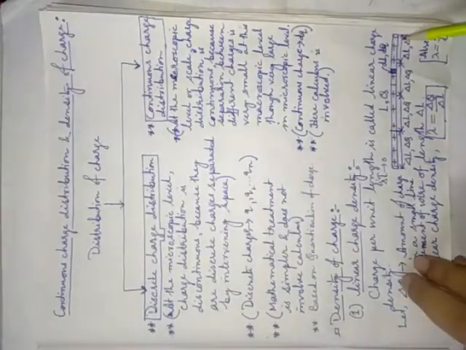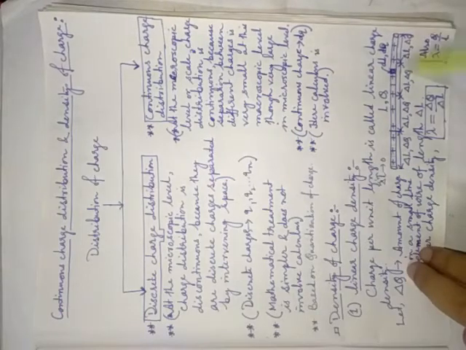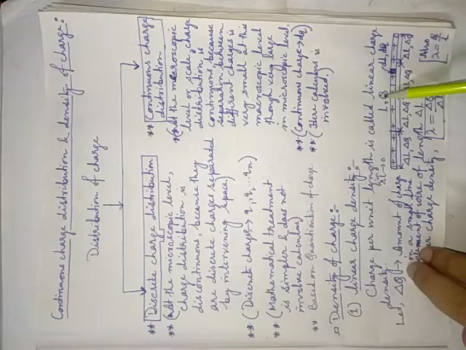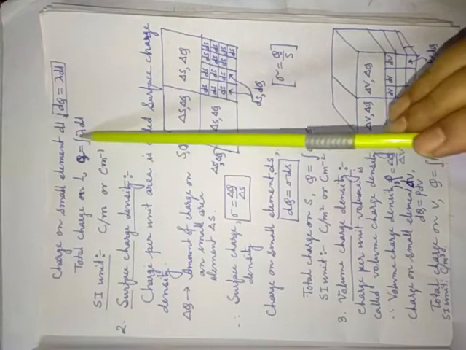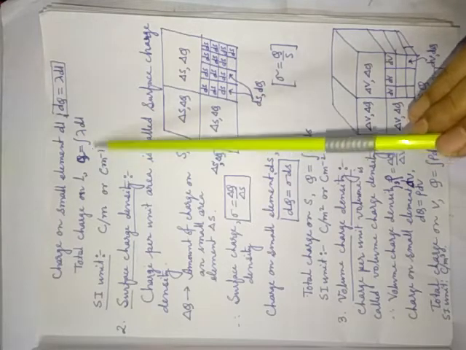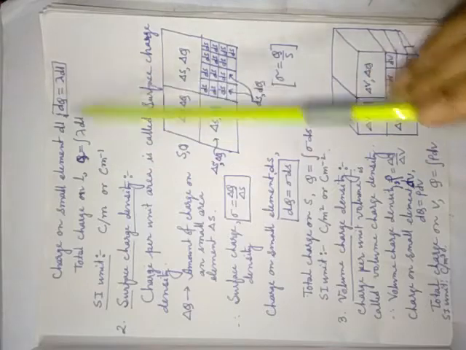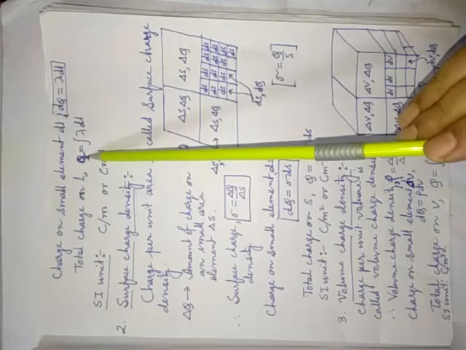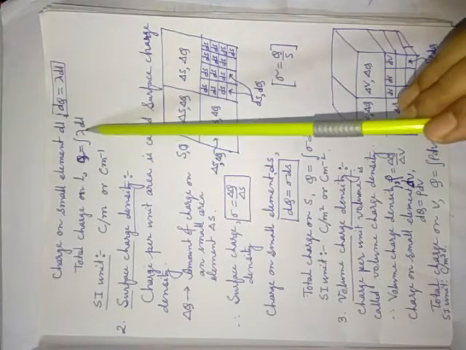Since this is a continuous body, if you add all the dl you will get L, and if you add all the dq you will get Q. Don't write summation; since it is a continuous function, you have to write integration. If you integrate dq, you will get capital Q, and on the other side the integration of lambda into dl. This is the total amount of charge. You remember this formula; it is not given in your book, but it is very helpful.